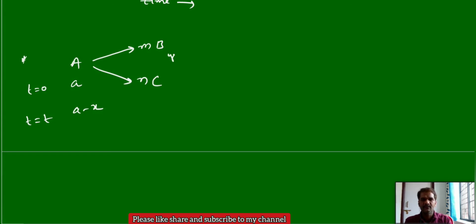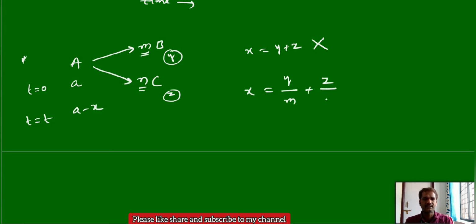Then you assume here you will get some y moles of B and here some z moles of C after time t. But in the previous case, we have taken that x equal to y plus z. But this is not possible here. This is not correct. You cannot take x equal to y plus z here. Why? Because the formation of y and z depends on the stoichiometric coefficients, isn't it? So you can write this equation now, x equal to y by the stoichiometric coefficient m plus z by the stoichiometric coefficient n. So this is the x value here.